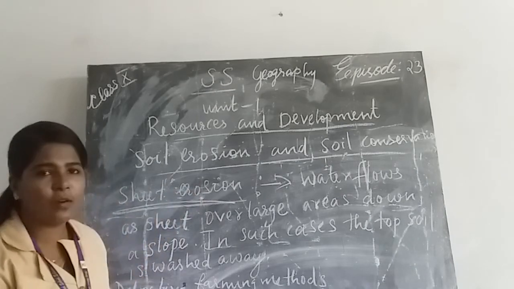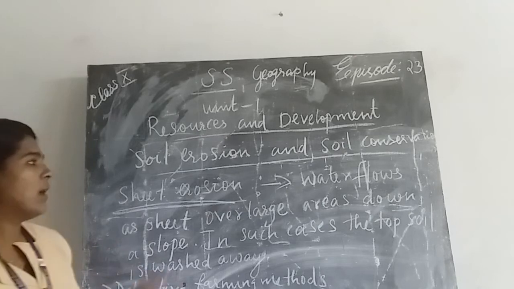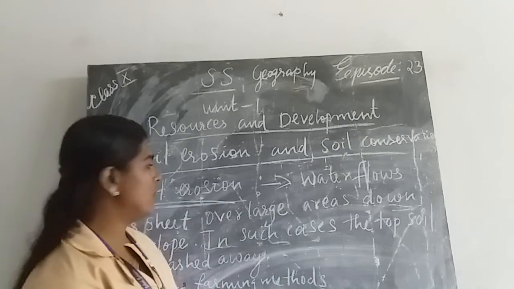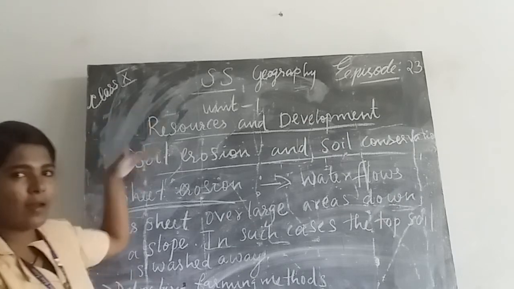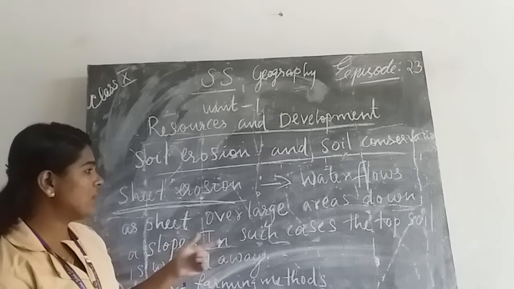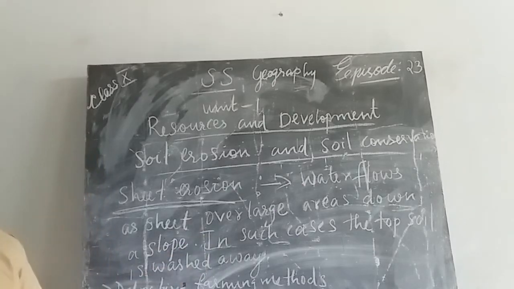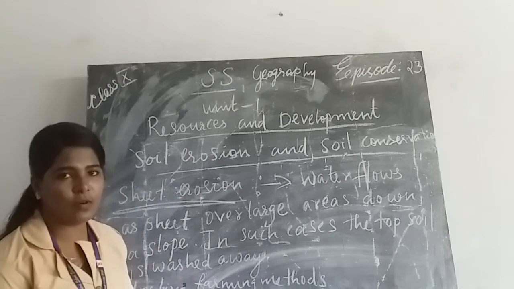What do you mean by sheet erosion? Water flows as a sheet over large areas down a slope. A sheet of area slopes down due to heavy rainfall. In such cases, the topsoil is washed away. That erosion is called sheet erosion.